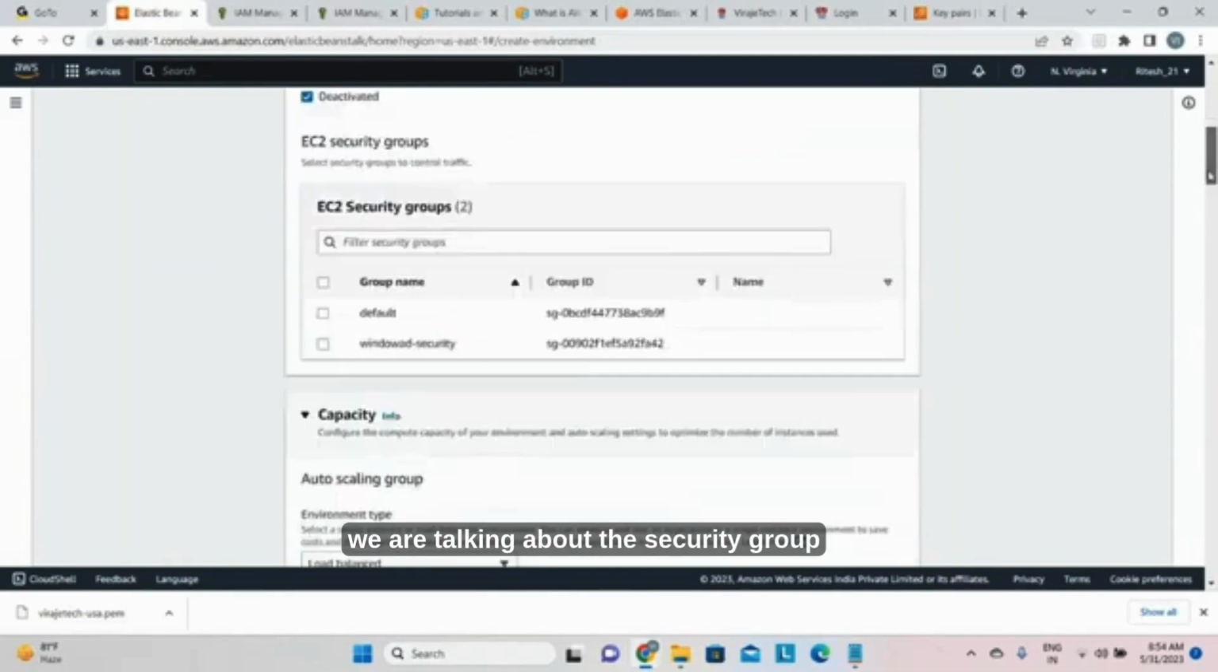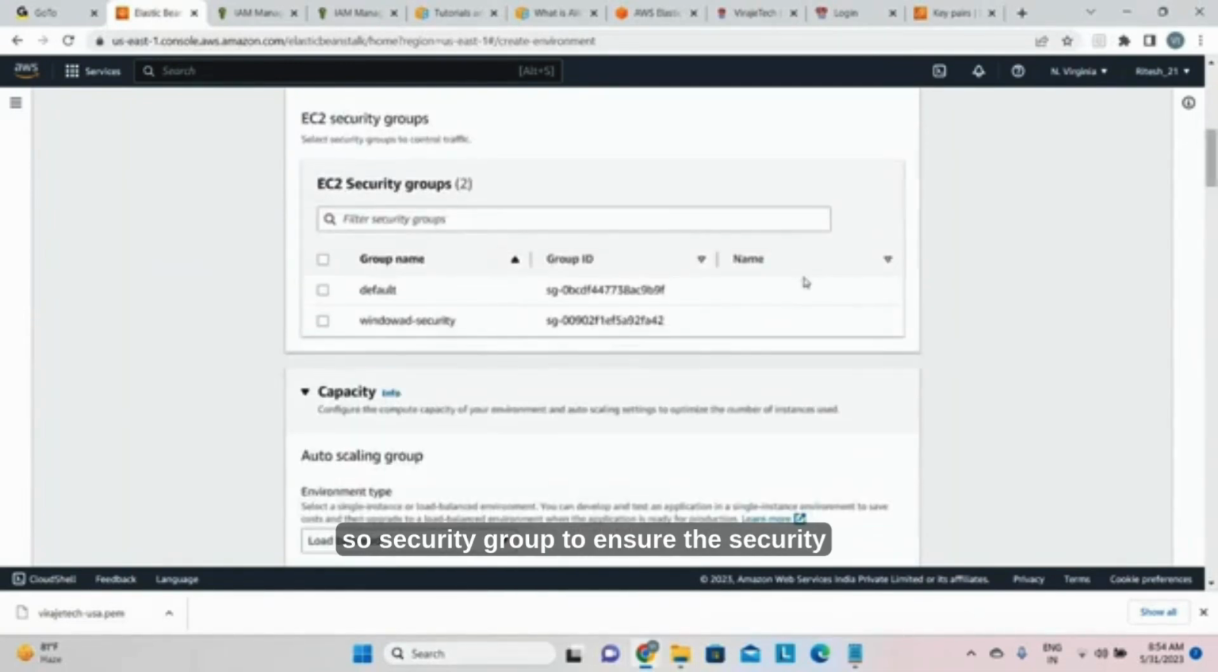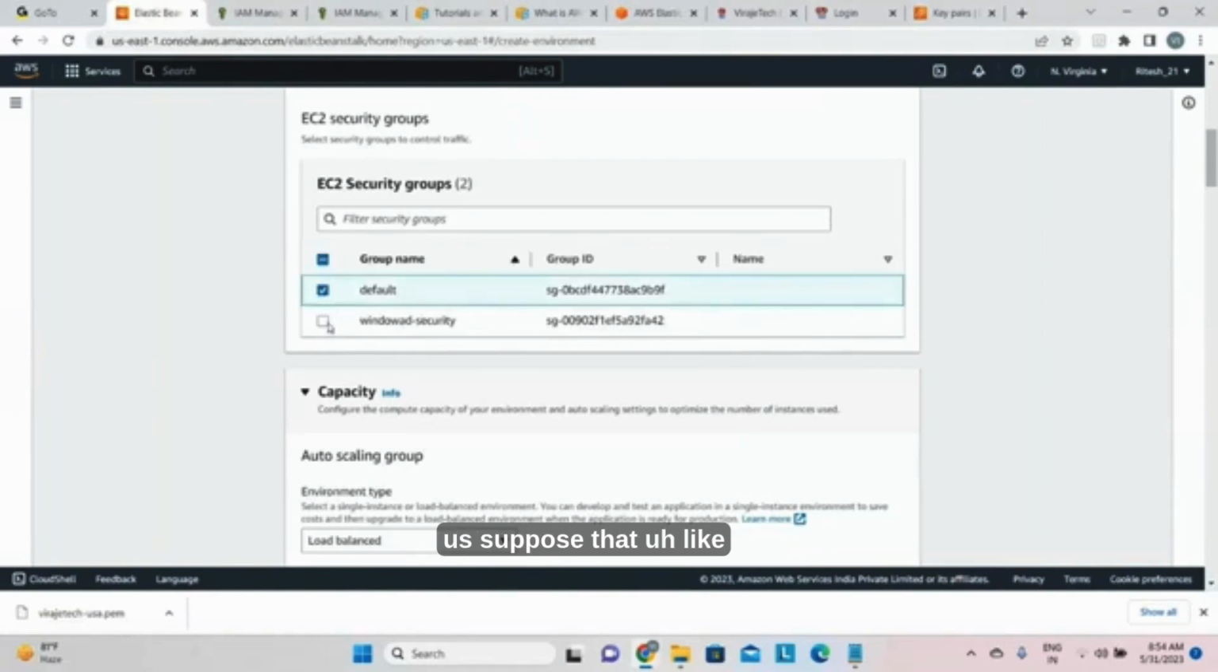Now we are talking about the security group. So security group, to ensure the security of your environment, you can use the default or later if you want to give. It's up to us. Suppose we can use the default security group. If you don't want to use that, also fine. No problem, you can attach later.